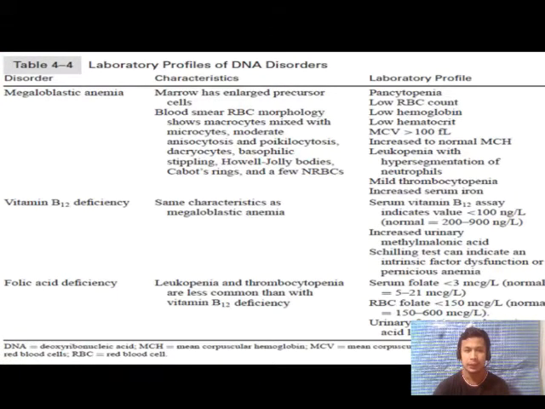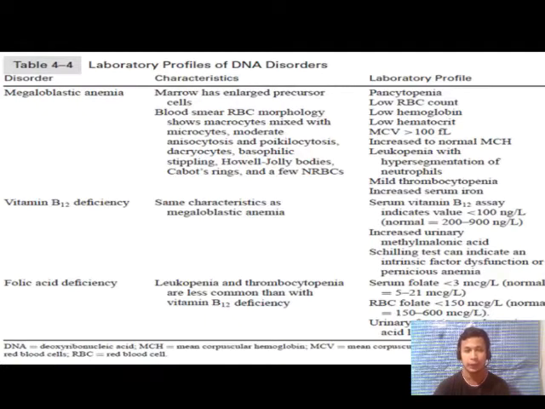This table illustrates laboratory profiles of DNA disorders. Disorder: megaloblastic anemia. Characteristics: marrow has enlarged precursor cells. Blood smear RBC morphology shows macrocytes mixed with microcytes, moderate anisocytosis and poikilocytosis, dacrocytes, basophilic stippling, Howell-Jolly bodies, Cabot rings, and a few NRBCs.